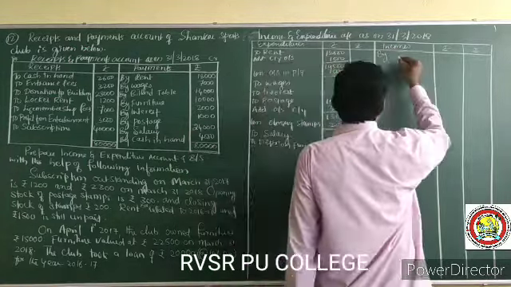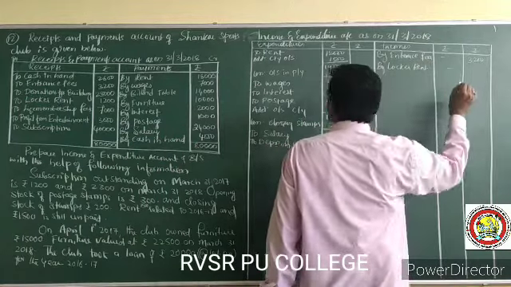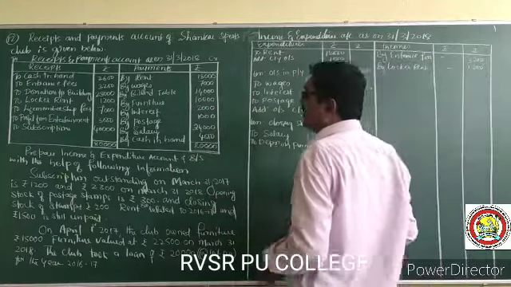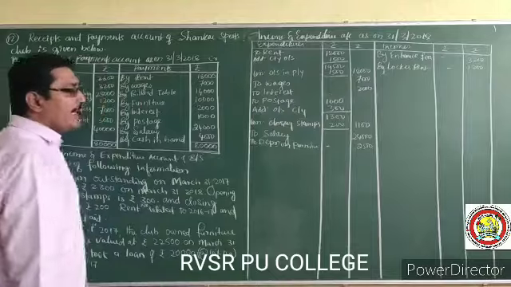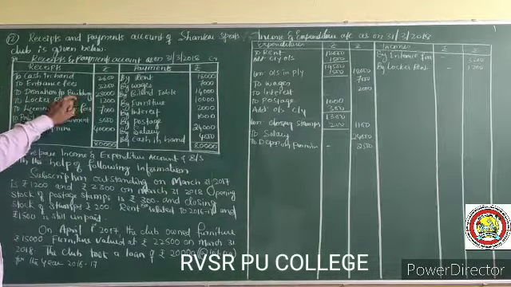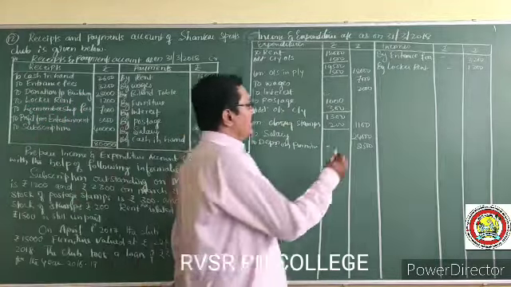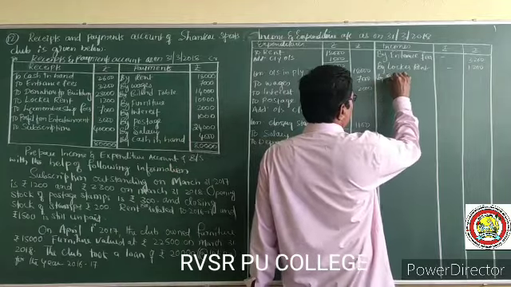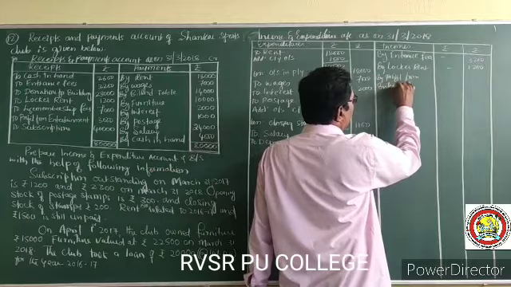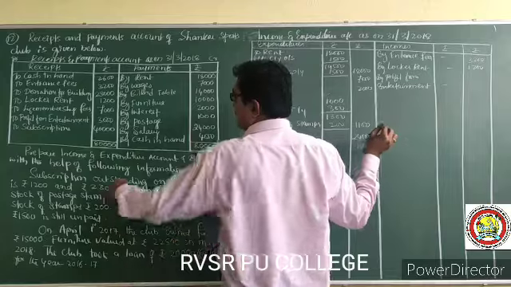Locker rent 1,200. Donations for building: this is a specific donation, we have to record it on the liability side of the balance sheet. Life membership we have to add. Profit from entertainment, that is 3,000.